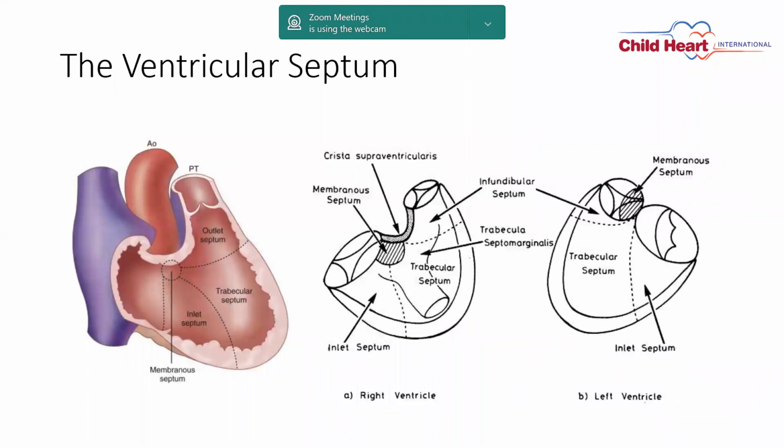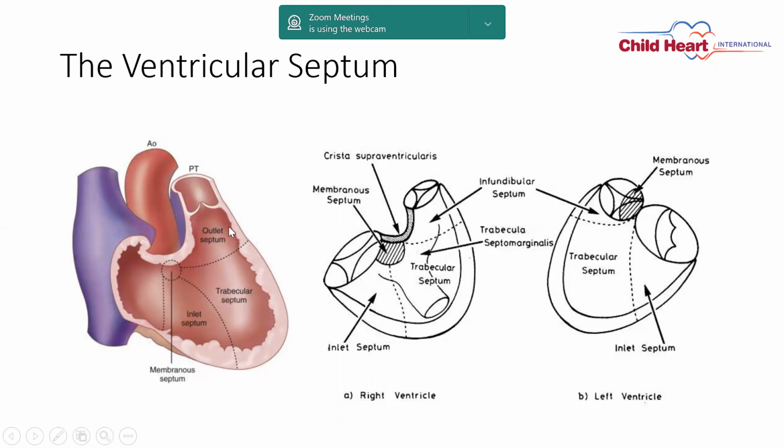So now if you go about the anatomy of ventricular septum. This is a very basic slide. You can divide the ventricular septum. So this is a right atrium. We have taken out the right ventricle free wall. This is a tricuspid attachment. So the area just below the tricuspid valve is inlet septum. The area here, what you can see is a perimembranous area, called membranous septum. Then you can see the trabecular septum and outlet septum.